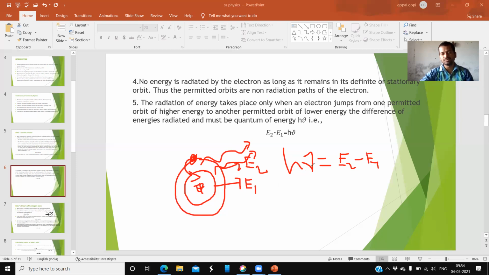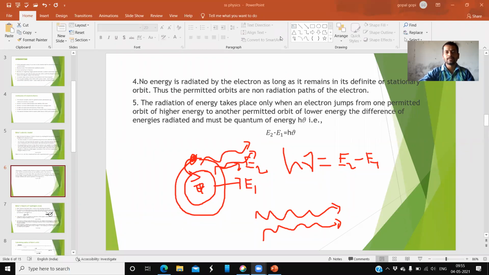Why is it h nu? Nu is there, frequency is there. That means the emitted energy is in the form of a wave only. So that is why I have shown it like this. Okay, so this is it, friends. These are Bohr's main features.